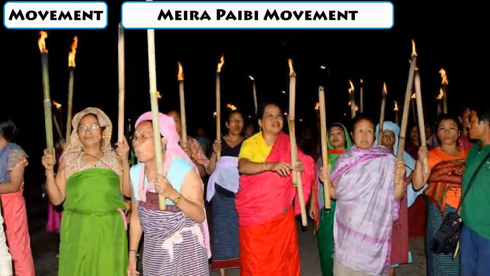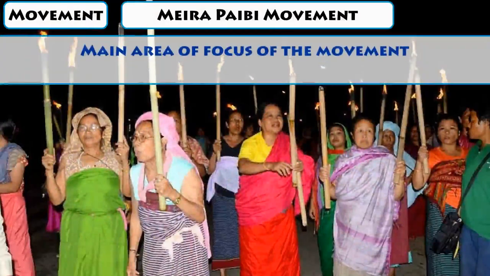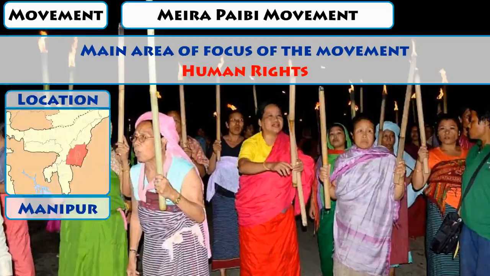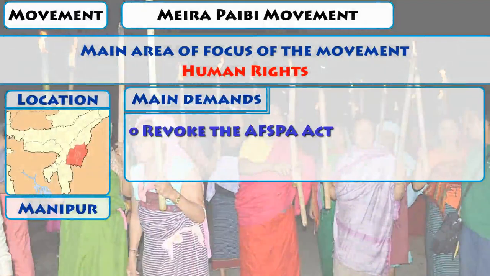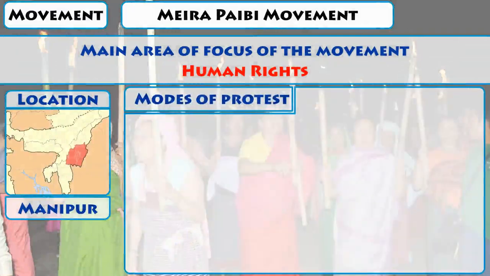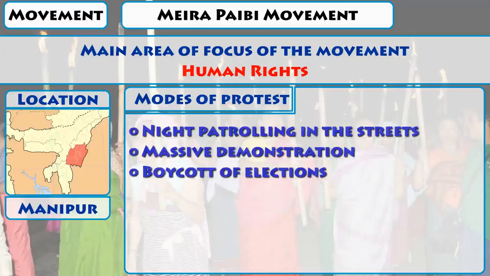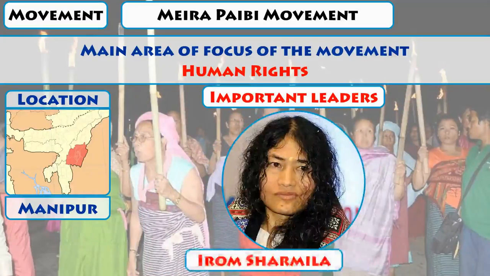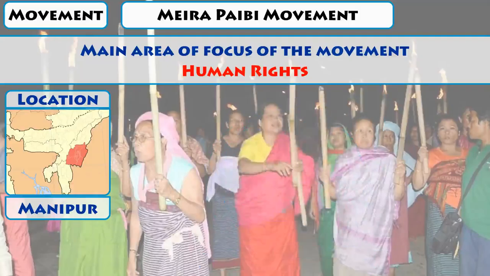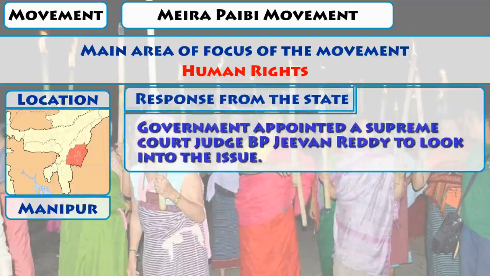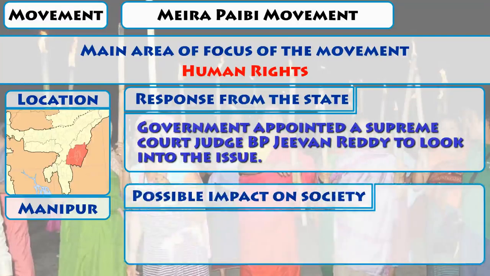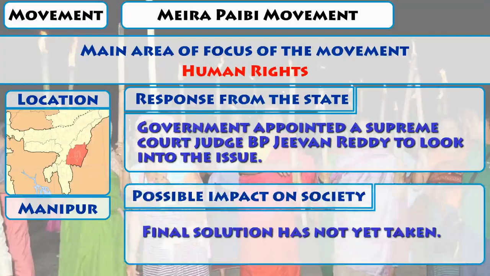Movement: Meira Paibi movement. Main area of focus of the movement: human rights. Location: Manipur. Main demands: revoke the AFSPA Act. Modes of protest: night patrolling in the streets, massive demonstrations, boycott of elections, relay hunger strikes. Important leaders: Irom Sharmila. Response from the state: the government appointed a Supreme Court judge, B.P. Jeevan Reddy, to look into the issue. Possible impact on society: a final solution has not yet been reached.